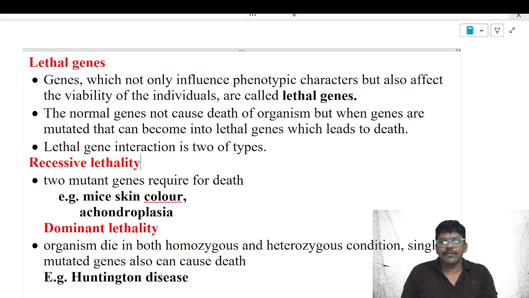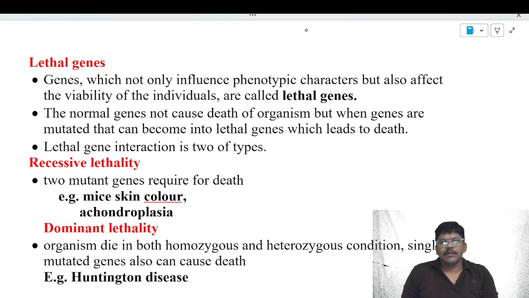We are discussing deviations of Mendel laws. There are many characters or many genes which will not follow the Mendel laws of inheritance. First example for the deviations of Mendel laws is incomplete dominance, that we have already seen. Second example, codominance, that also we have seen with the examples. Third example for deviation from Mendel law is lethal genes.